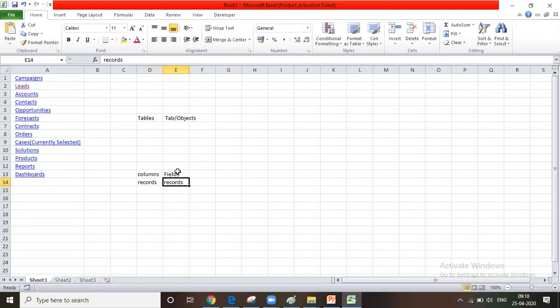So finally the data will be represented. For every table, for every object, you have fields. Fields are nothing but columns. I'm just comparing the database terminology. Here we are managing the data, the transactions. A transaction is nothing but data.